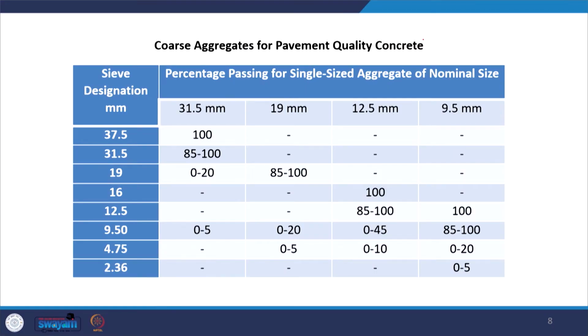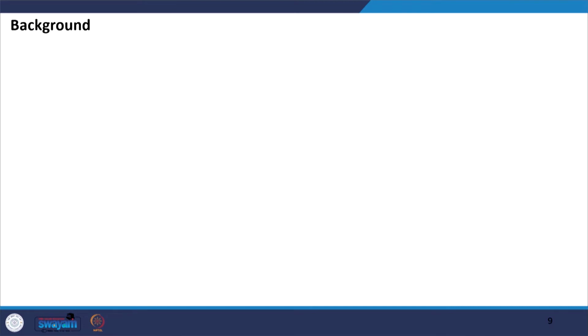Talking about the size and grading, so this table shows the gradation for the coarse aggregate. For the coarse aggregate, you can see we have 4 different nominal maximum aggregate size options here, and corresponding to that the requirement of percentage passing is shown in this table. So, as you can see, as we are moving from here to here, the gradation becomes finer. We have smaller particles in the mixture. Alright, so these are the options available.